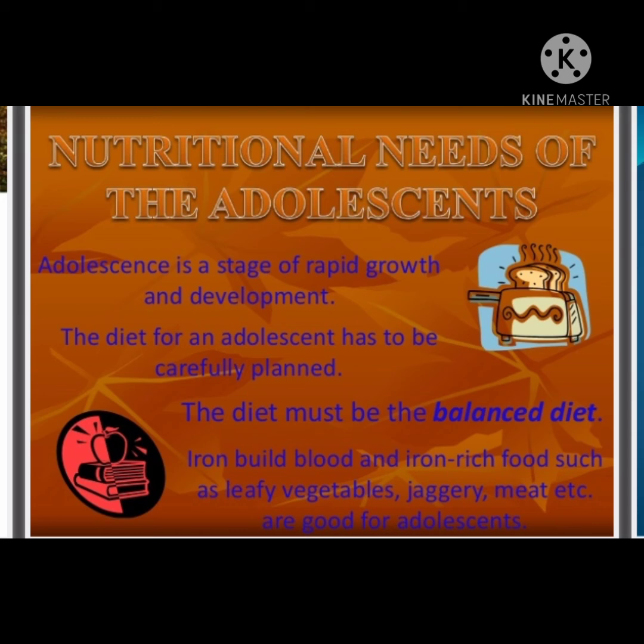At least we have to clean our body 2 times in a day, that means take a bath 2 times in a day to prevent bacterial or viral infections. And along with eating food, we have to engage in physical exercise. Physical exercise is very important to keep our body fit and healthy.